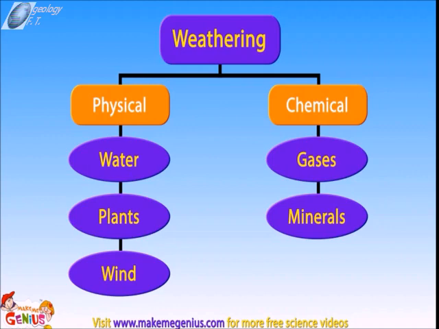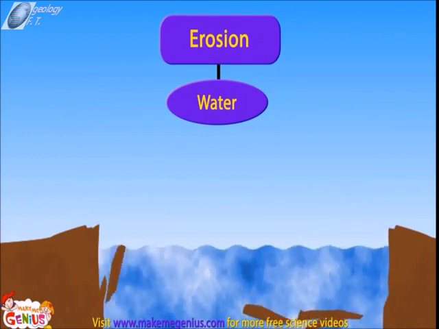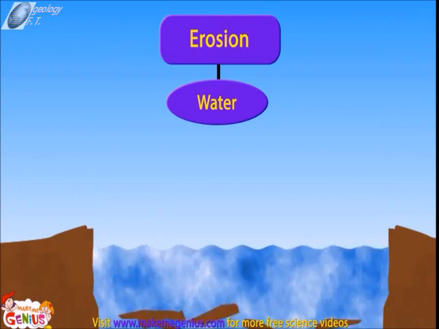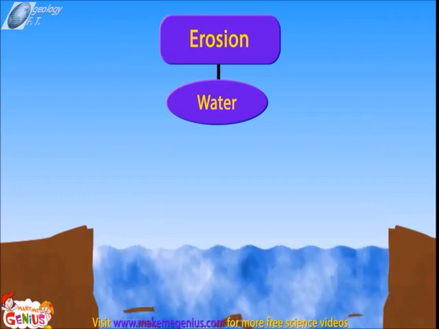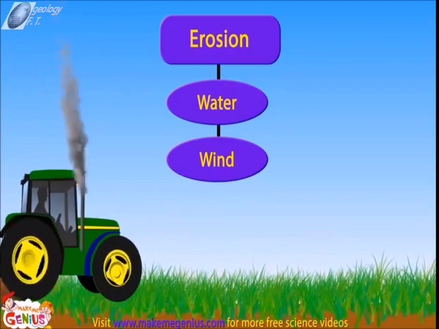Now, let's move to erosion. Erosion happens in many ways. It keeps happening together along with weathering, like the soil on the riverside, which is first broken by the pressure of the water, and then falls down into the river where water carries it to different places. Wind also plays a major role in carrying away broken particles.